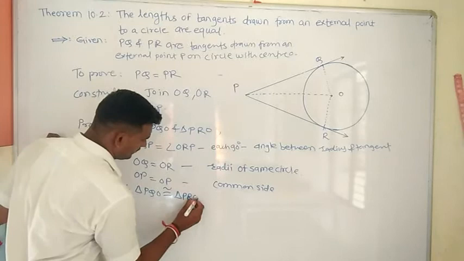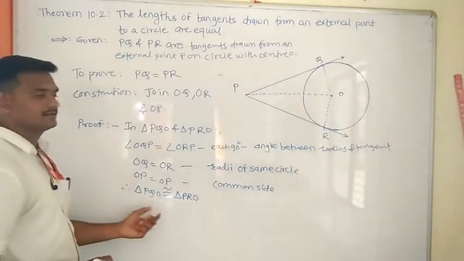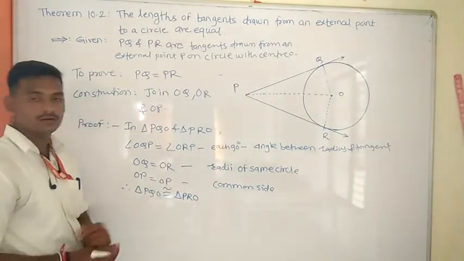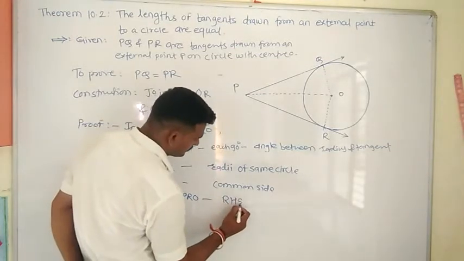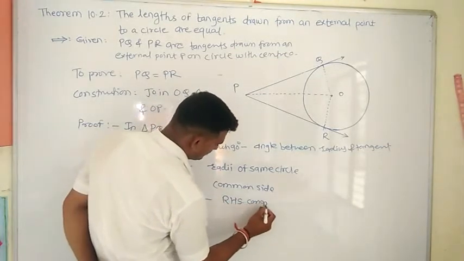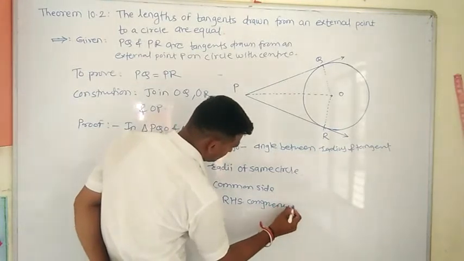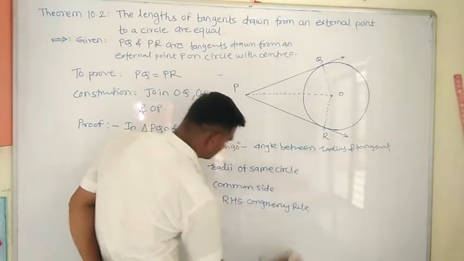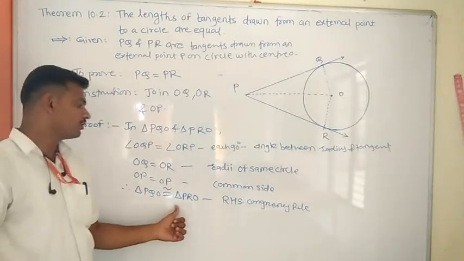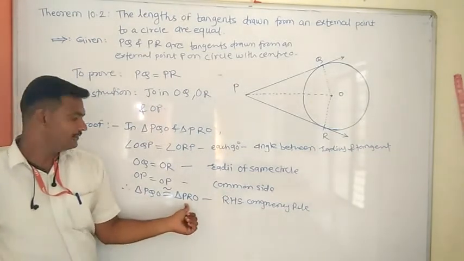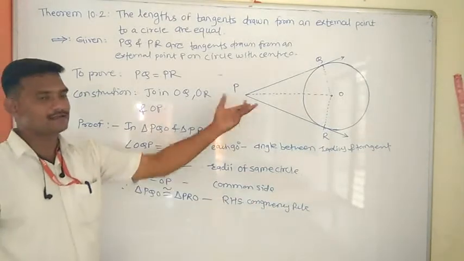By which rule? By the RHS congruency rule, we can say that triangle PQO is congruent to triangle PRO. We got that these two triangles are congruent.